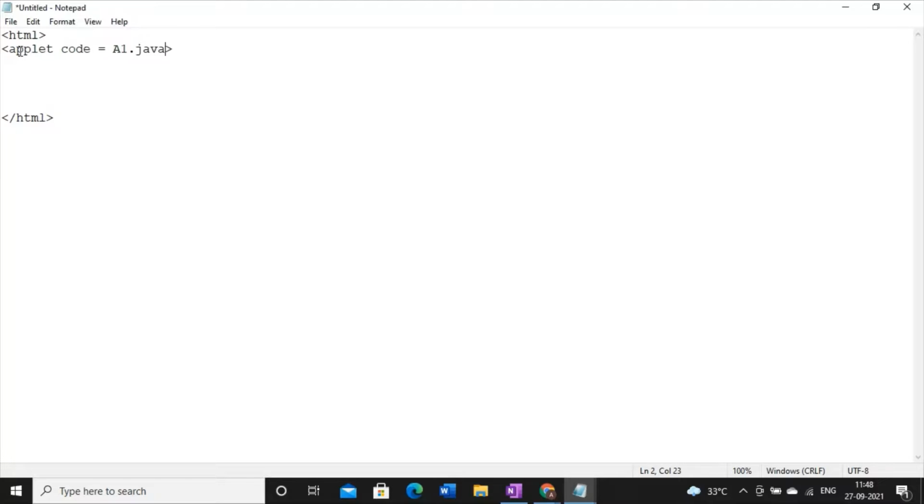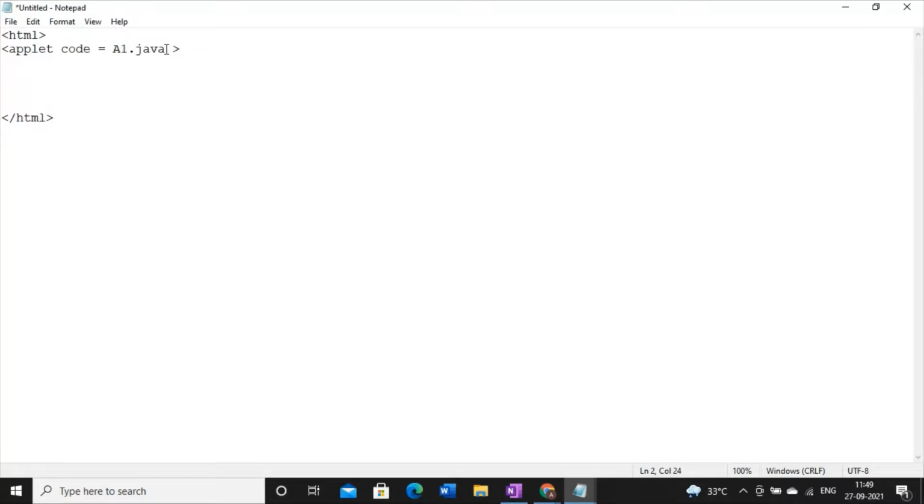But here you have another choice. After compiling this code, you know that you will get one dot class file. Also, you can write here a1 dot class according to your choice. So applet code is equal to, you have to put here which piece of applet code you want to execute. So this is the applet code I want to execute.